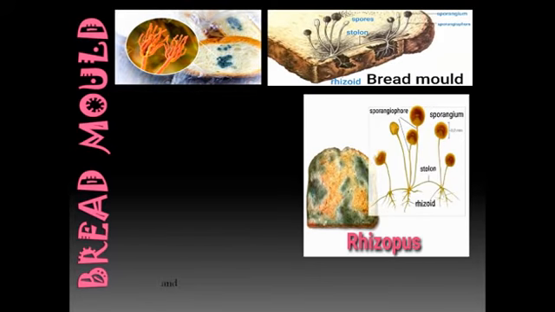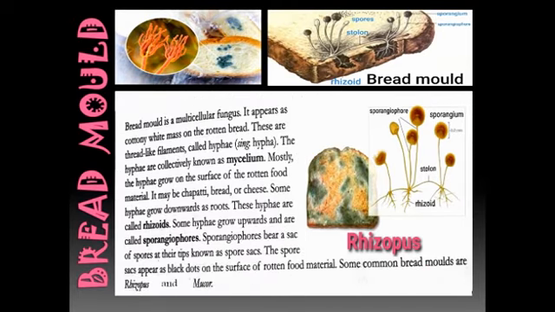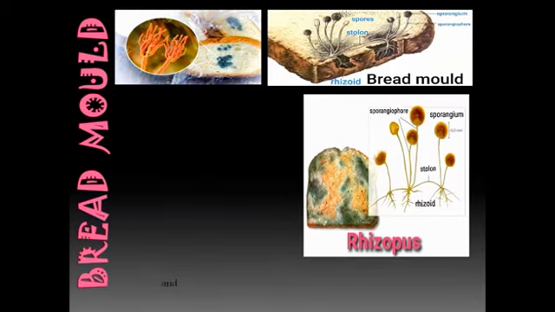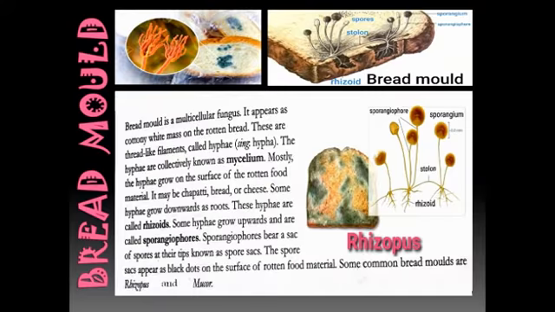Now here you can see it. The bread mold is also called Rhizopus. Bread mold is a multicellular fungus. It appears as a cottony white mass on the rotten bread. If you keep the bread for a few days, you will find that some white spots are there, just like cotton. These are thread-like filaments. You can see the thread-like filaments here, okay?